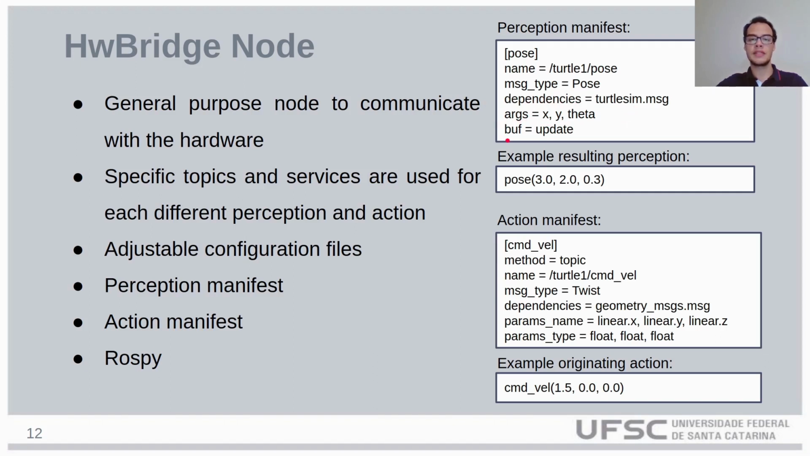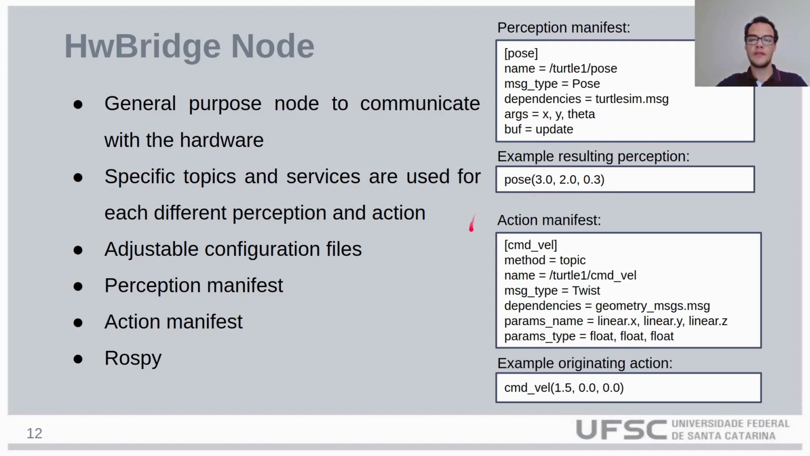And buff stands for belief update functor, which can be either update or add. If it is update, the perception is updated in the belief base, or if it is add, it is added in the belief base. The resulting perception of this perception manifest can be seen here. It is pose, with 3 being x, 2 being y, and 0.3 being theta.